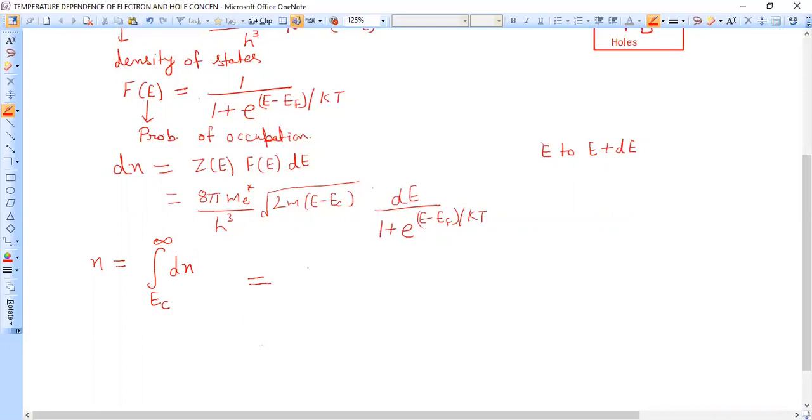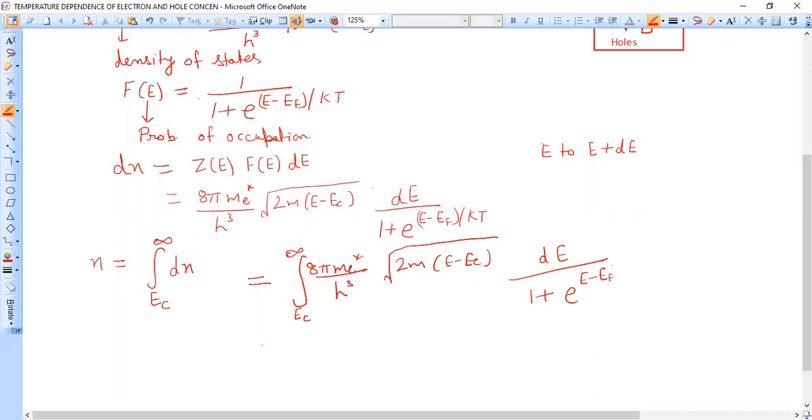So putting the expression of Dn, it will be 8 pi m star into square root of 2m (E minus Ec). We'll integrate it from Ec to infinity like this, and here we have dE over 1 plus e raised to power (E minus Ef) over kT. Since energy is variable here, we are putting the limits of energy. Now, our next step is to solve this integral.